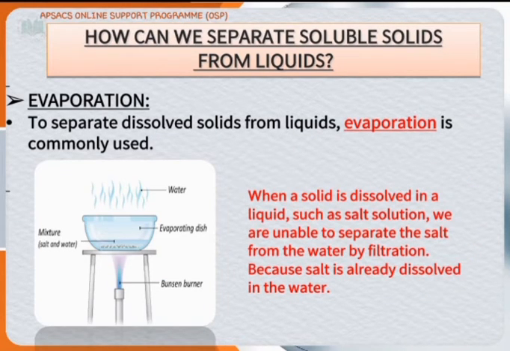How can we separate soluble solids from liquids? For this process, we use evaporation. To separate dissolved solids from liquid, evaporation is commonly used. When a solid is completely dissolved in a liquid, such as a salt solution, we are unable to separate the salt from the water by filtration. So we use the evaporation process for this purpose.